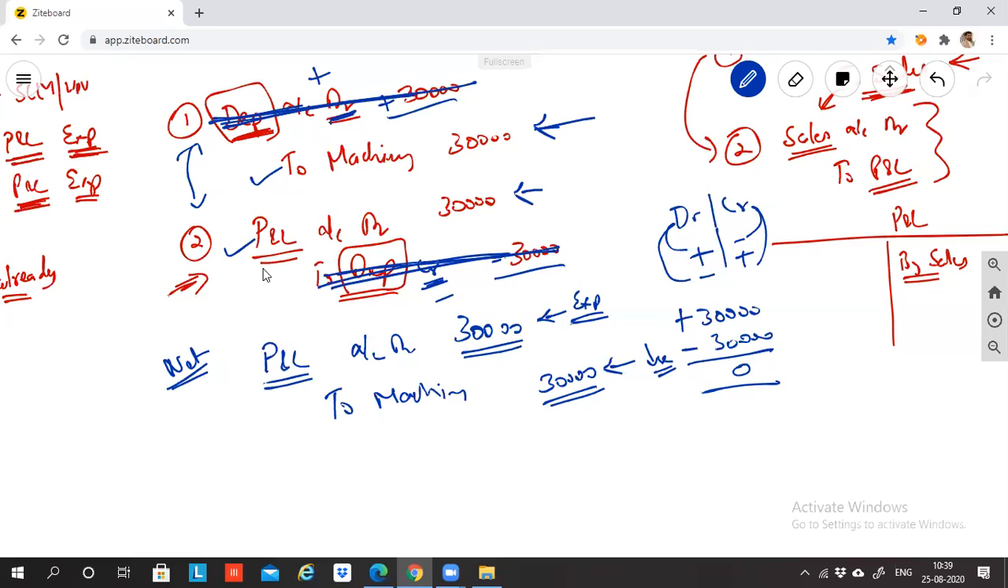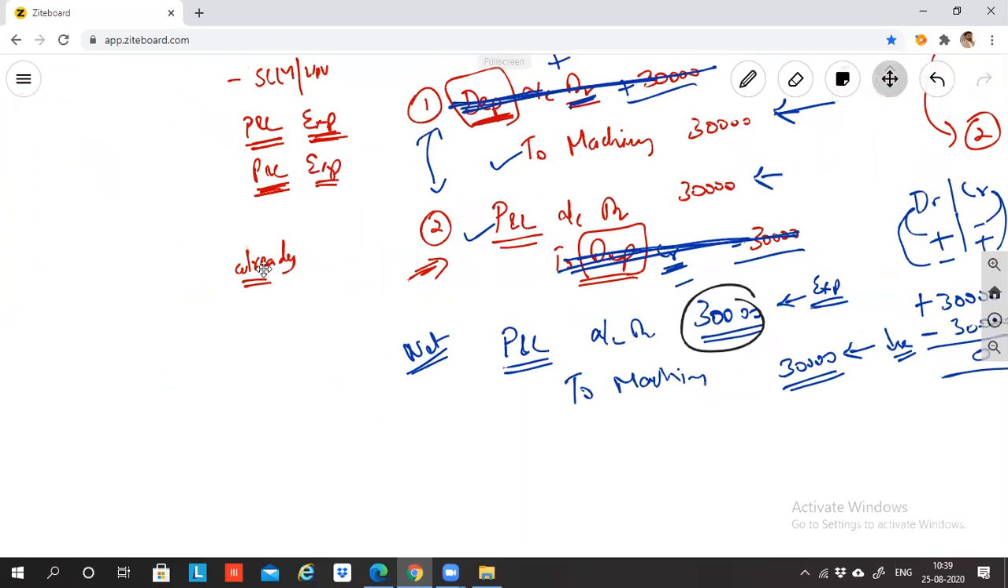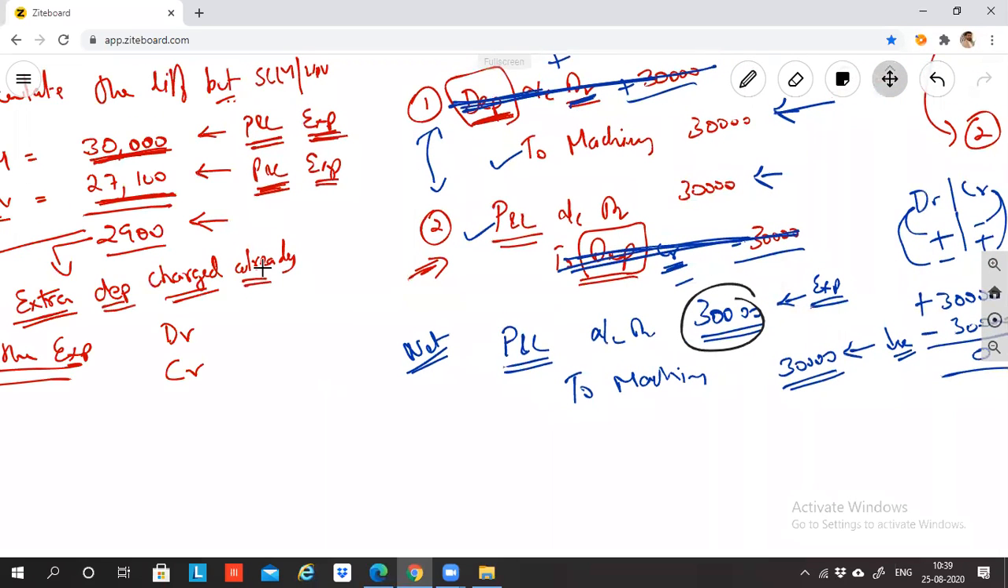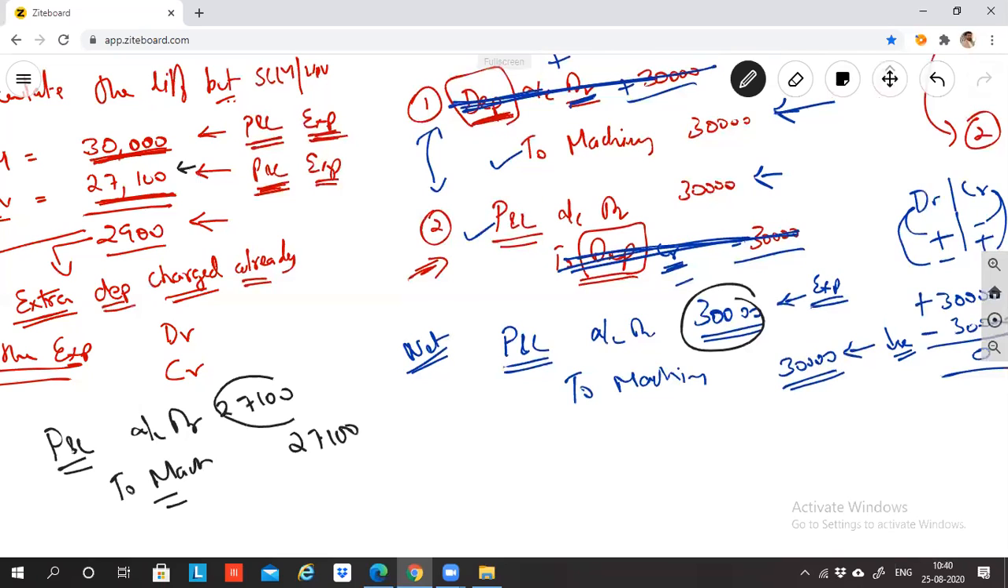But can I say the value is wrong? Why is the value wrong? Because they are telling that the depreciation should not be 30,000. The depreciation should have been only 27,100. The journal entry is correct, but it should have been P&L account debit to machinery account, how much? 27,100 and 27,100. The journal entry is correct, sir, but the amount is not correct. The amount should be this, but currently it is different.